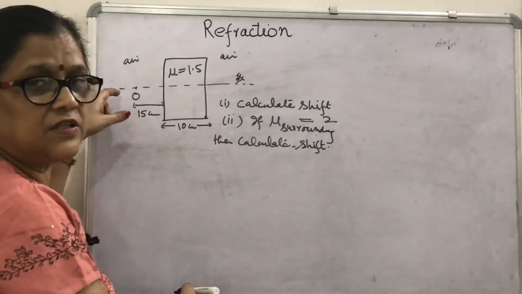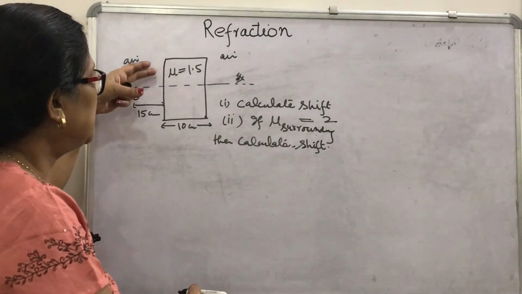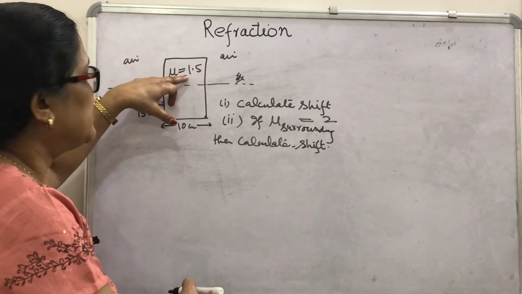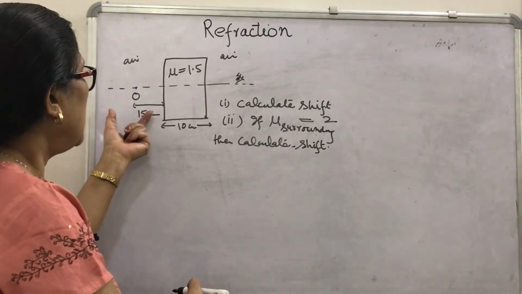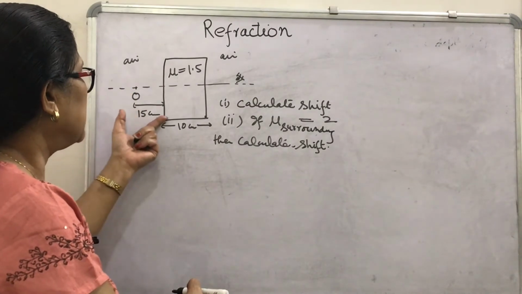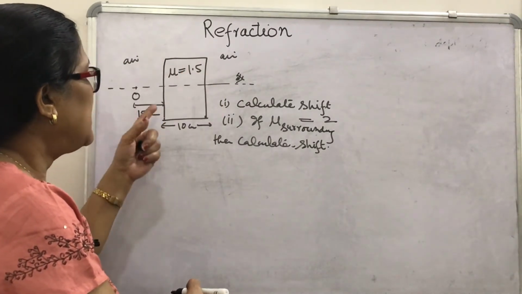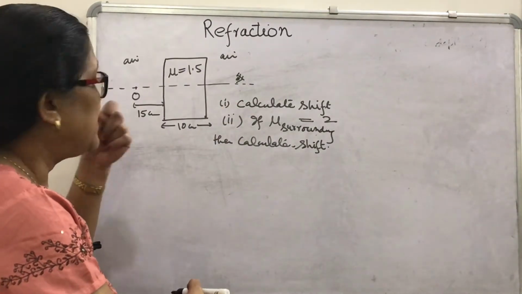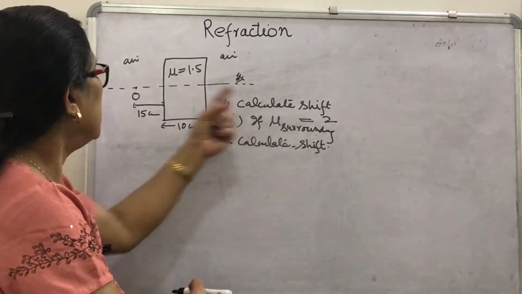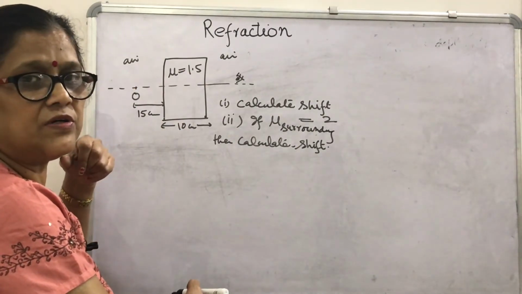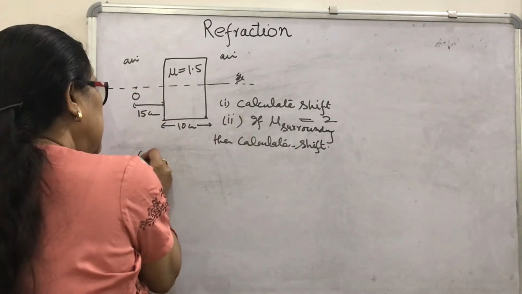Now we will see this question. In this question, a slab of 10 centimeter thickness and refractive index 1.5 is taken. An object is placed at a distance of 15 centimeter from this surface. The surrounding medium is air. Then you have to calculate the shift, and if the surrounding medium has refractive index 2, then calculate the shift. Let us see the first case.